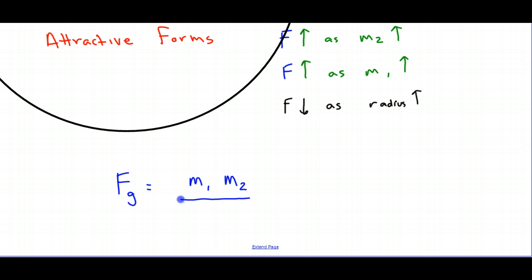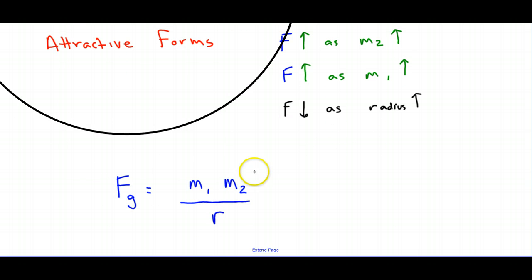And we're going to have an r on the bottom. Now, because it doesn't matter which reference frame we think of, whether we are M1 or we are M2, the only way that we can do that is with an addition or a multiplication sign, and it turns out that it is a multiplication sign here. The force of gravity is proportional to the product of the masses, M1 times M2.